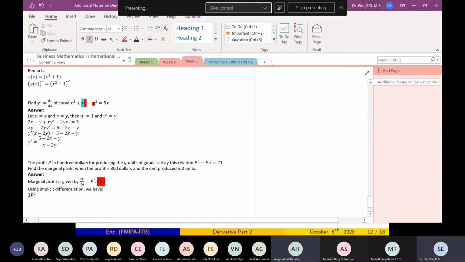No. Remember, P is a function of Q, and I want to find the derivative with respect to Q. So this is not just 3p squared. 3p squared is the derivative with respect to P. I want to find the derivative with respect to Q. So this is times P prime. Can you follow me, Anggi? Yes, sir. Because this is the derivative with respect to Q, not P. If this is the derivative with respect to P, it is okay. Then minus.